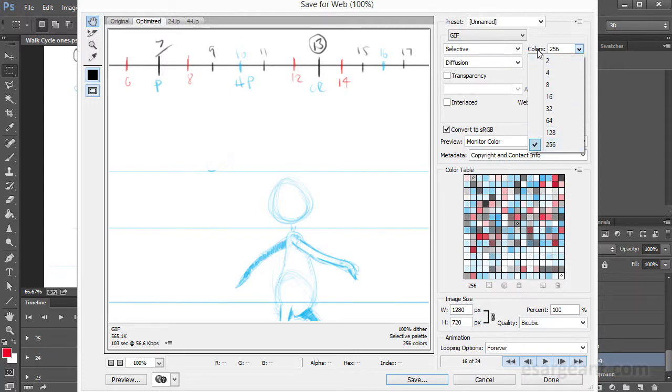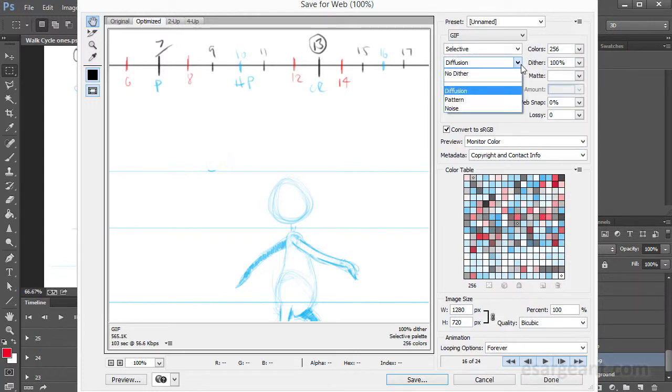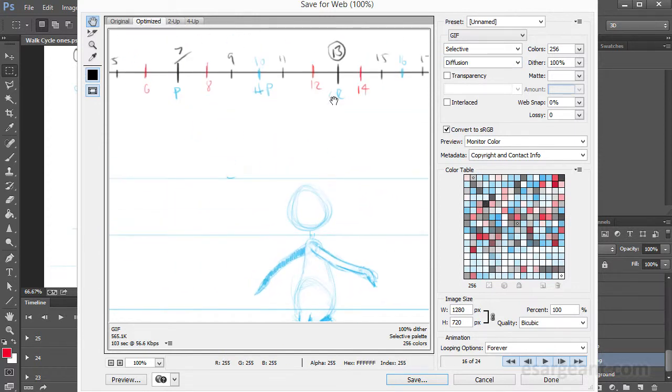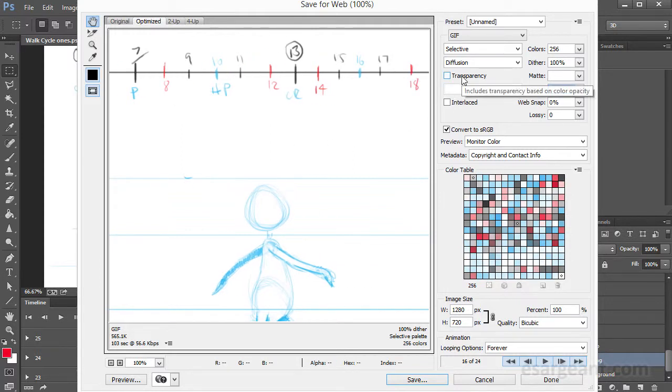So I'm going to leave this at that maximum and keep this at diffusion. This is how it decides to make it look as though there are more colors in the file than there really are, by dithering lots of different colors together in sort of patterns. So transparency is not needed because I don't have any of that on this file, so you can deselect that.